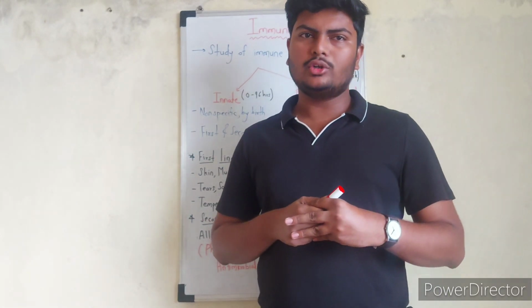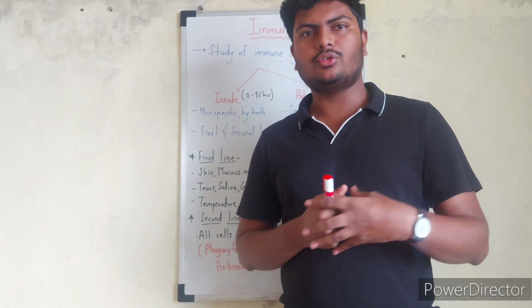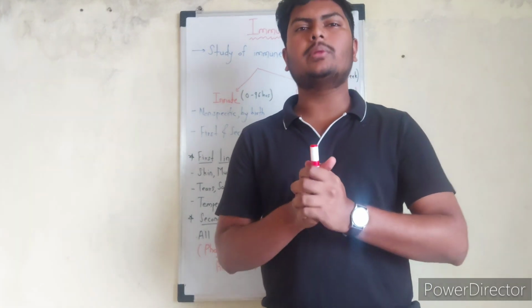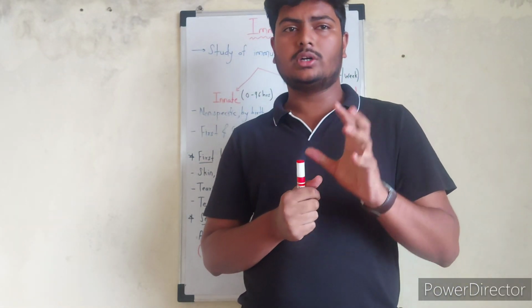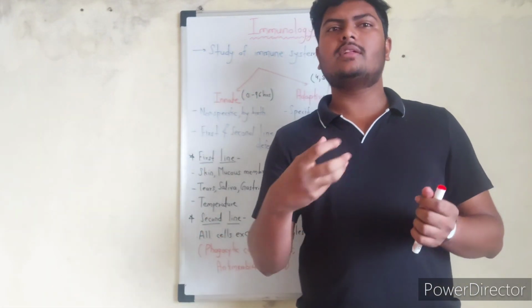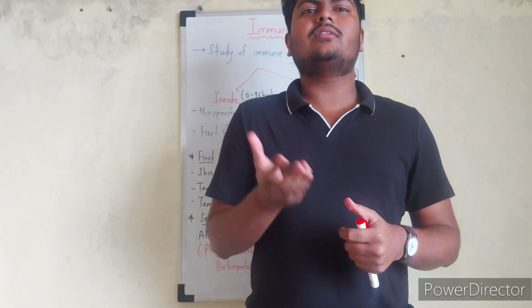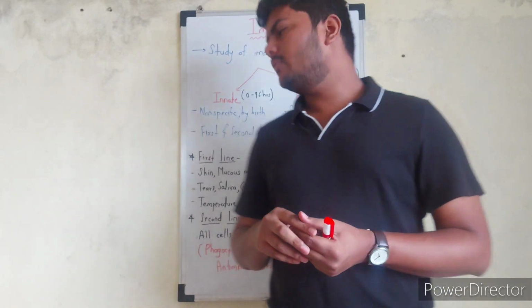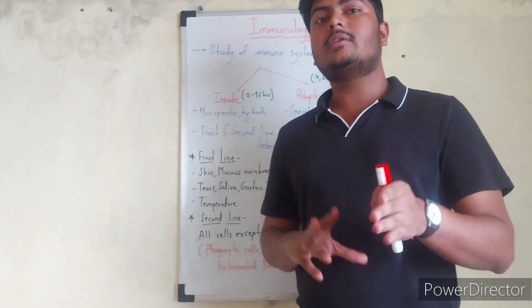When any kind of pathogen enters, our body raises its temperature so that it cannot survive in that condition, because most of the pathogens and bacteria are very sensitive to temperature, and that's why when our body increases the temperature, the pathogens are killed. So that's the first line of defense. What is the second line of defense? It consists of some cells except the lymphocyte.